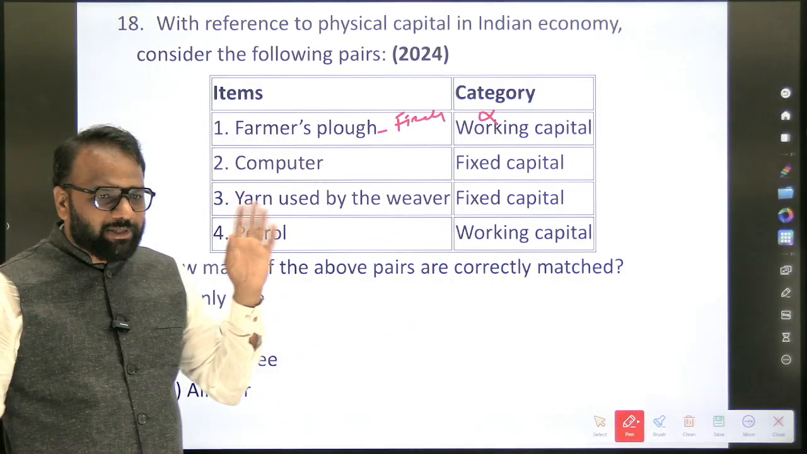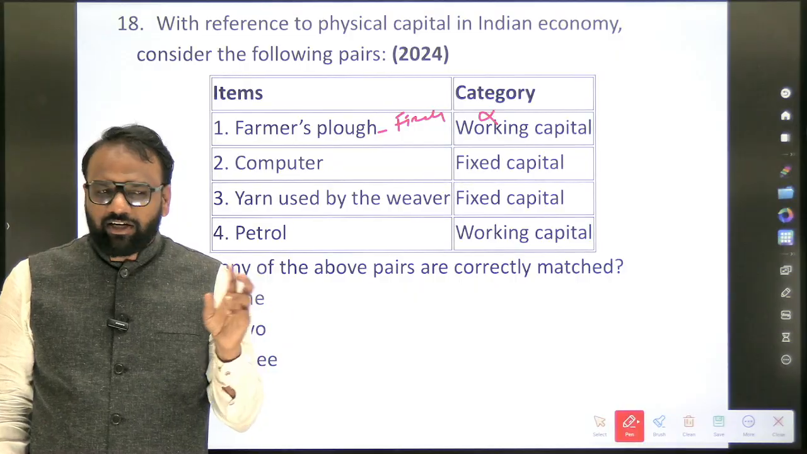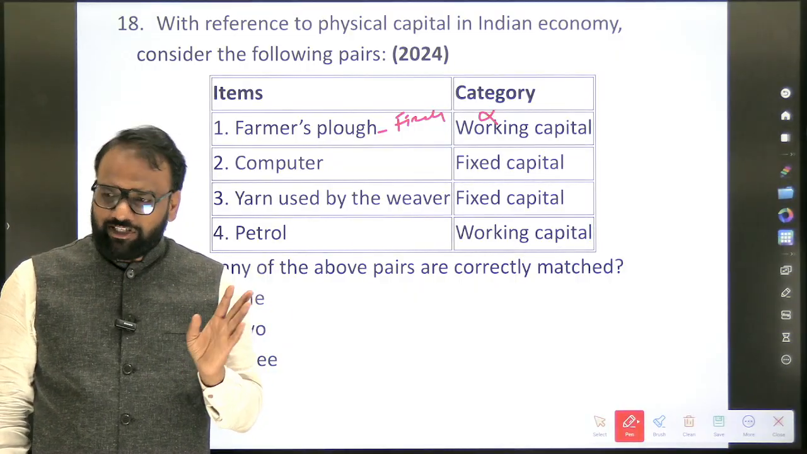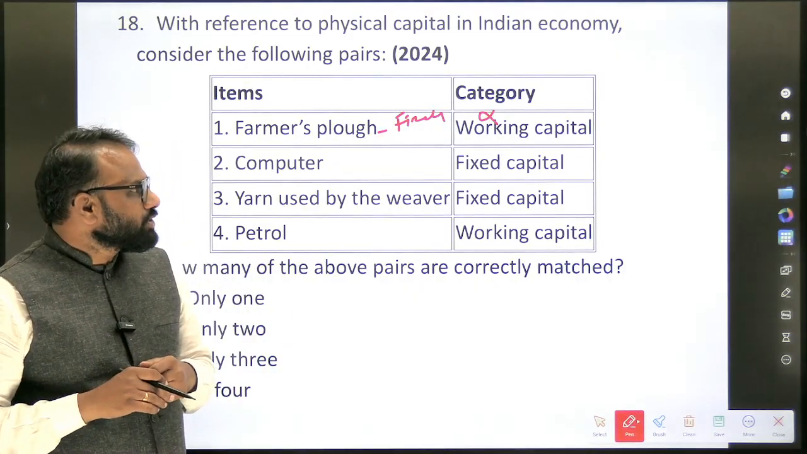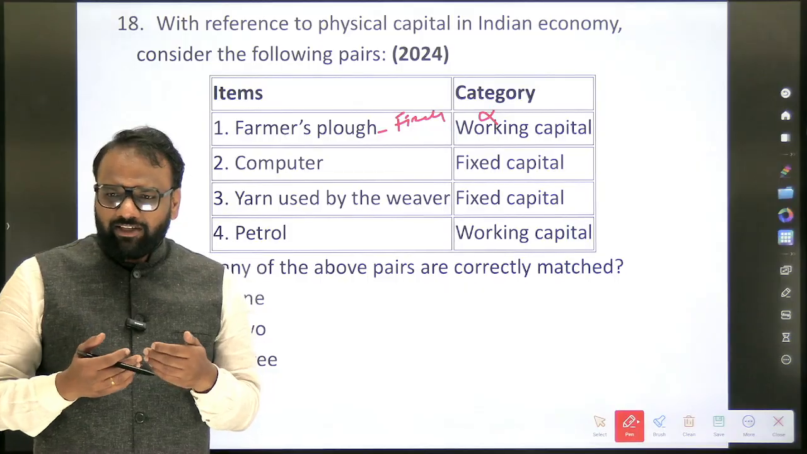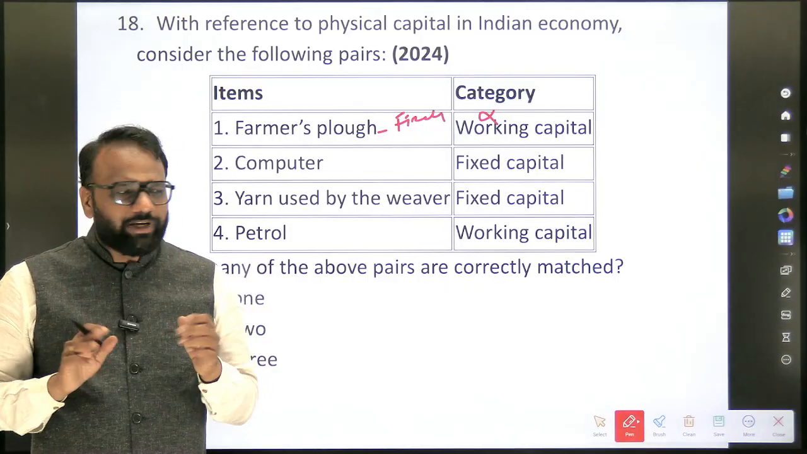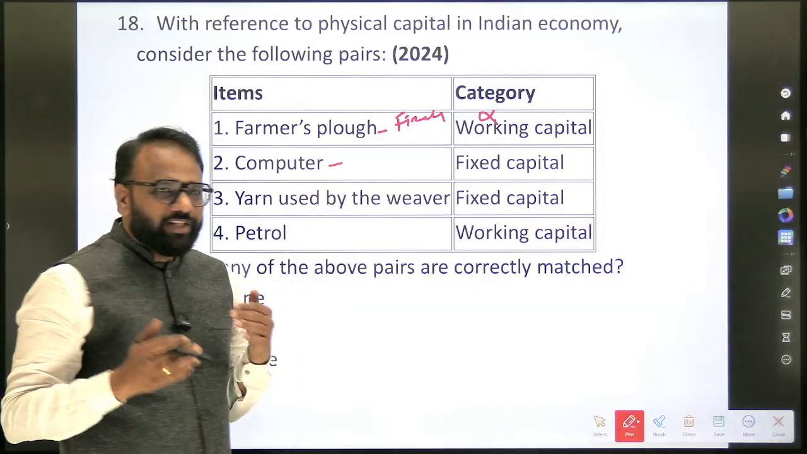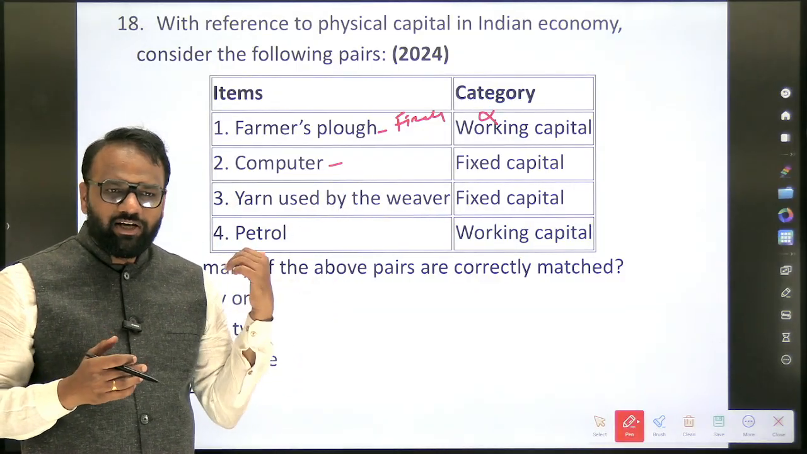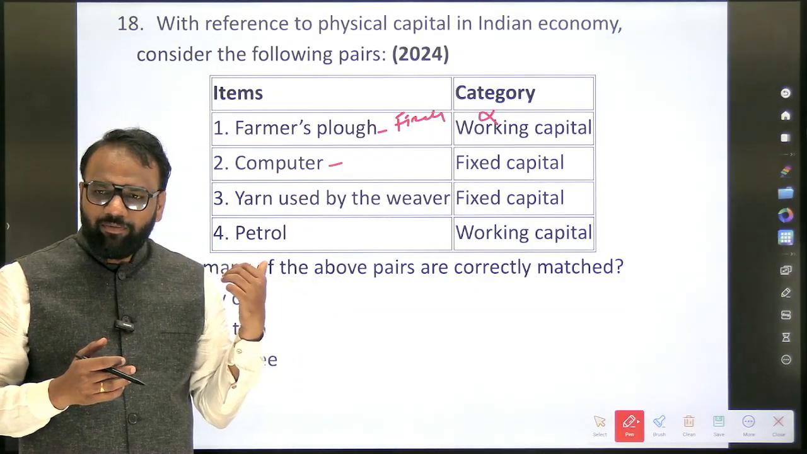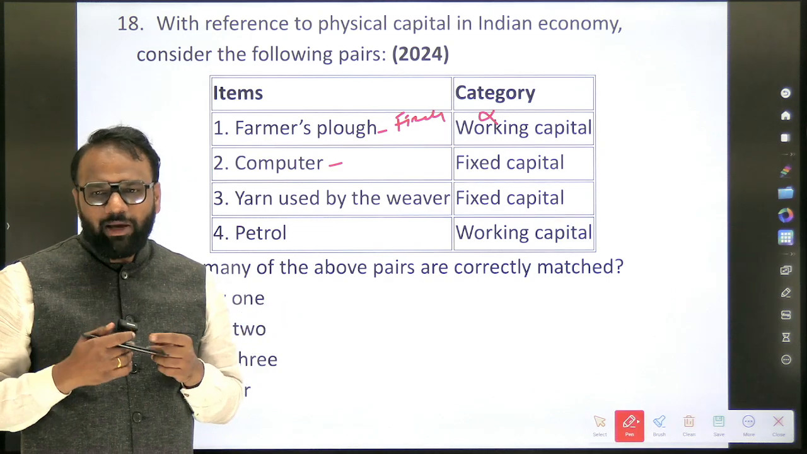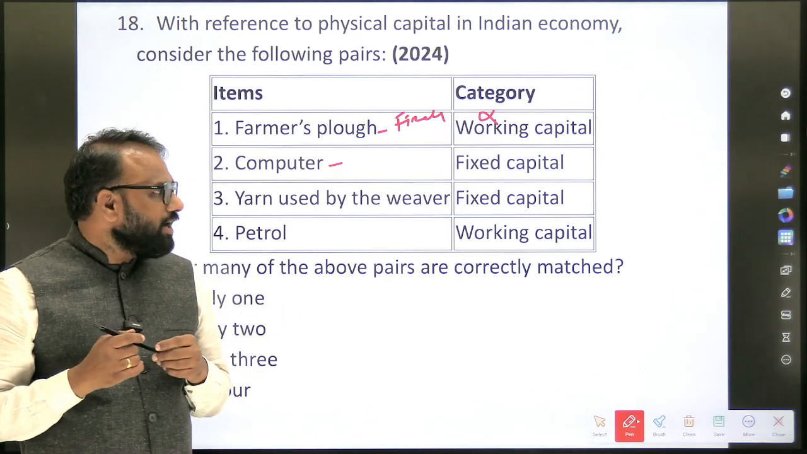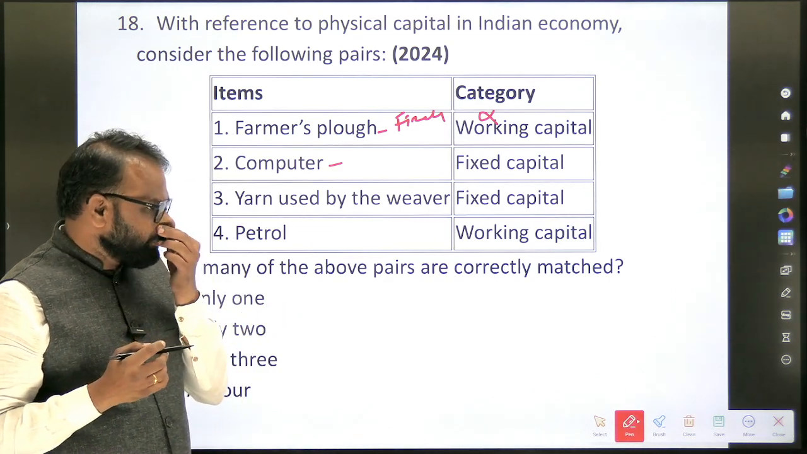In the farmer's plough, we can also add tractor. Tractor is considered a fixed capital. But if for every season you have to replace it, then it is more or less like working capital itself. Now computer. In this room, this interactive panel is a fixed capital. How about the camera? It's also fixed capital.